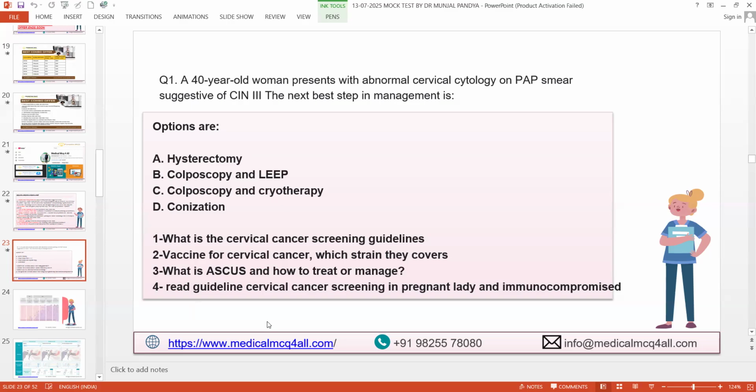You can post your answer in the chat box. A quite young 40-year-old woman presents to you with abnormal cervical cytology on pap smear suggestive of CIN, which stands for cervical intraepithelial neoplasia, grade 3. What is the best next step in the management? You have options A, B, C, D, E. You can post your answer in the chat box. I'm muting everyone because I'm getting a lot of background noise, so you can post your answer or unmute your mic and answer.